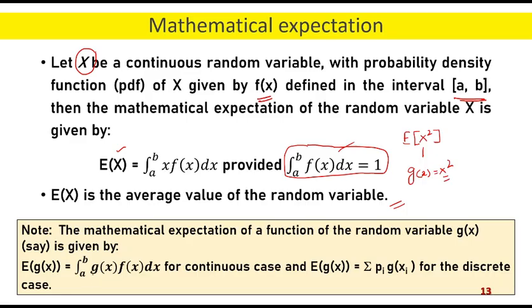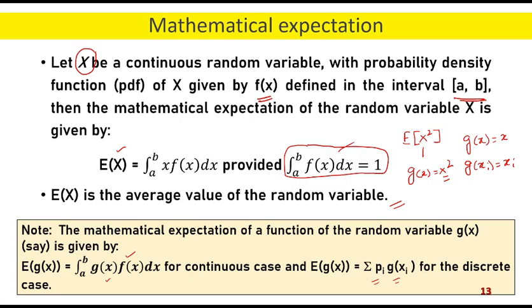In case of continuous random variable, integration a to b g(x) f(x) dx. So f(x) is the density function, g(x) is a function of the random variable. And in the discrete case, we have this, i goes from either 1 to n or i goes from 1 to infinity. That is, the probability will remain the same, but the value of the random variable may change from x_i to g(x_i). In particular, if g(x) equal to x or g(x_i) equal to x_i, then we go back to the definition of the mathematical expectation of x only.